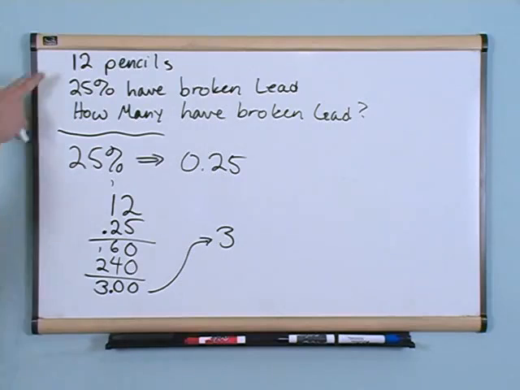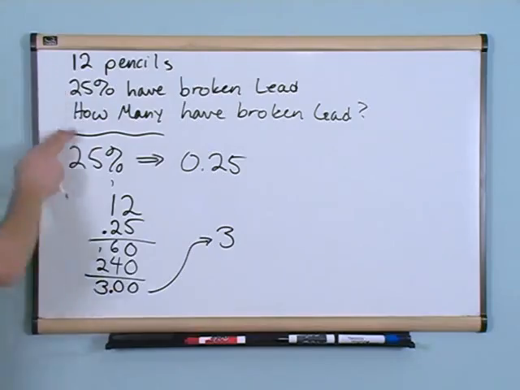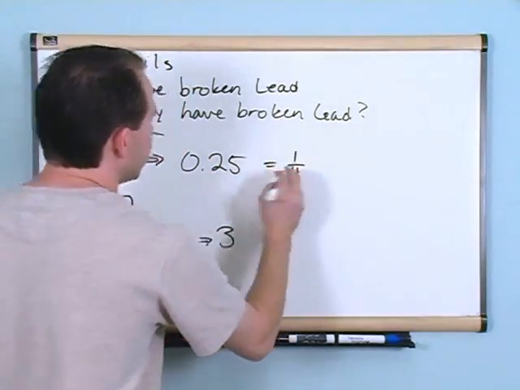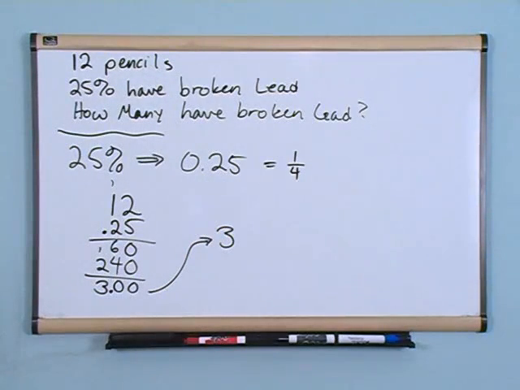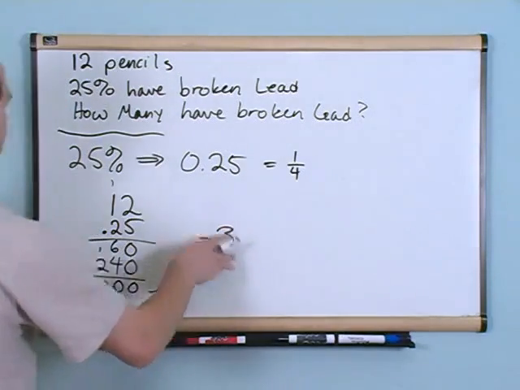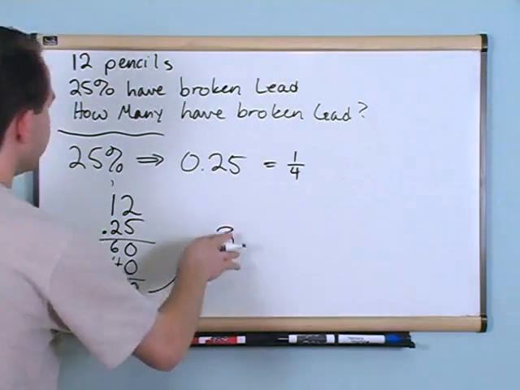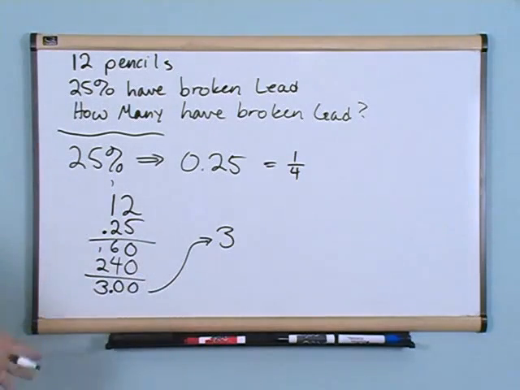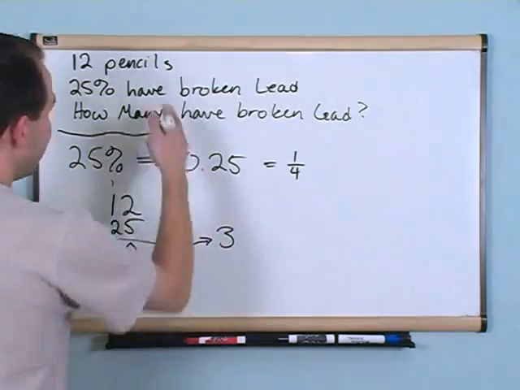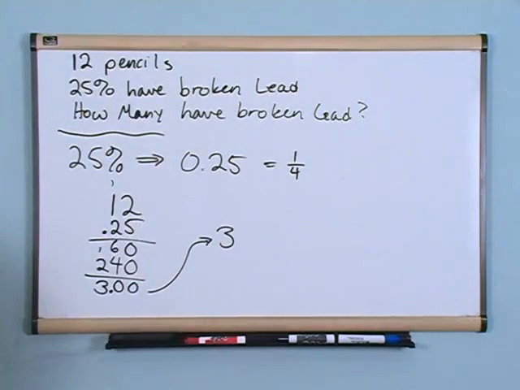Let's think about it. You start with 12 pencils. 1/4, which is the same thing as 25%. I didn't write that before, that wasn't needed, but you know from the previous board it's 1/4 of the pencils that have broken lead. So it kind of makes sense that 3 of them would have broken lead, because I'm getting you to do a little bit of a sanity check here to make sure that it works. Okay? 6 is 12 divided by 2. So we know that 1/4 is less than that, and so 3 is right at 1/4. So what you do is you just take the number that you start with and multiply by your percentage, but you got to convert that percentage in order to do it.